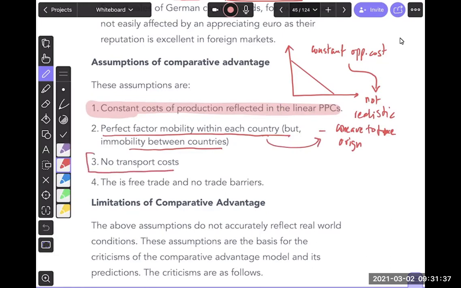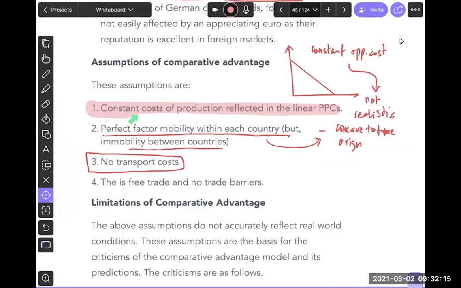Third, guys, an important thing is that we assume no transportation costs. Like the whole working that we did, we found opportunity costs. We did not include transportation costs. Is that a right assumption in the international trade context? We should include transportation costs. A lot of times, by the way, transportation costs could be so high that the comparative advantage can disappear actually. Are you all with me? If comparative advantage disappears because of transportation costs, then you will not trade to begin with. Despite having a comparative advantage, if the trade cost is too much, there is no point of doing that. But in our model, we assume no transportation cost, which makes it weaker as well.